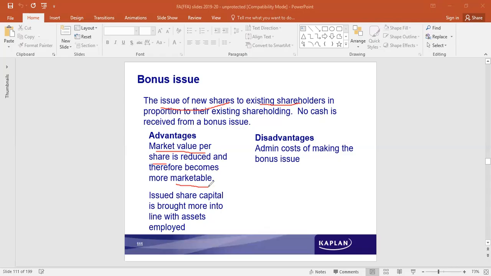Ma'am, is there any limit on to how much extent the company can provide bonus issue of the shares? No, there is no limit. There is nothing like a fixed amount of dividend that should be paid to the shareholders. But why does the company go in for issuing bonus shares? Only to ensure that the existing shareholders are satisfied, not to cause any kind of dissatisfaction among the shareholders.